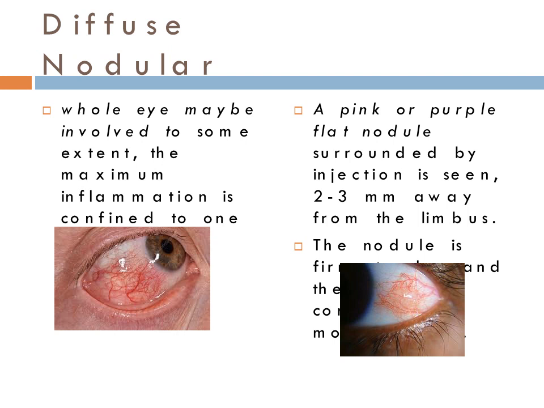So there are two types, diffuse and nodular. Diffuse, where the whole eye may be involved to some extent. The maximum inflammation is confined to 1 or 2 quadrants. In case of nodular type, a pink or purple flat nodule surrounded by injection is seen, which is usually 2 to 3 mm away from the limbus. The nodule is firm, tender, and the overlying conjunctiva moves freely.